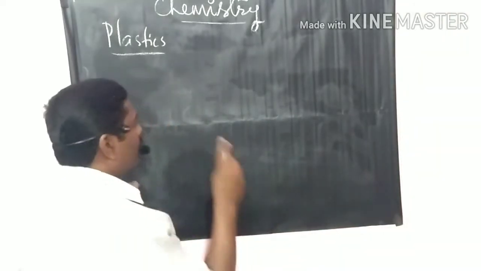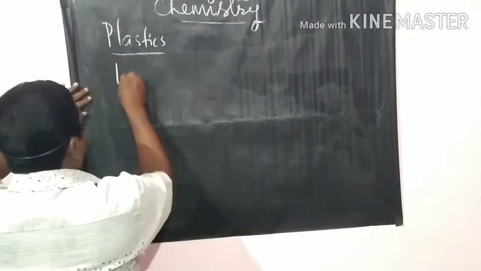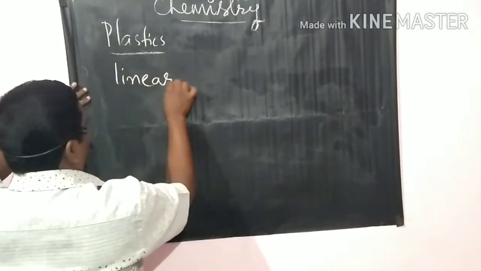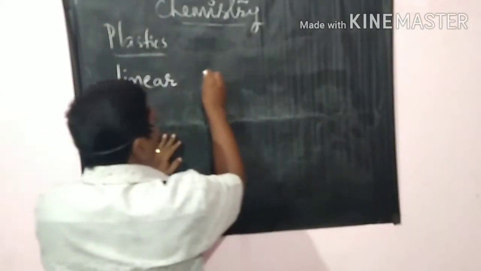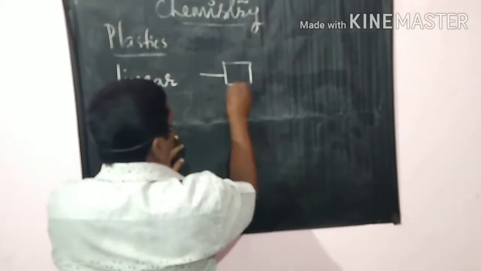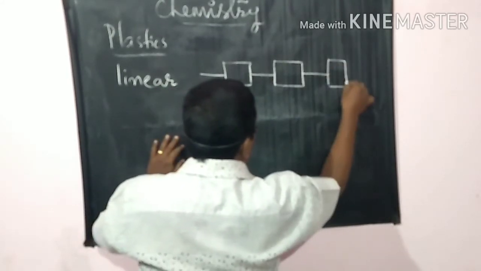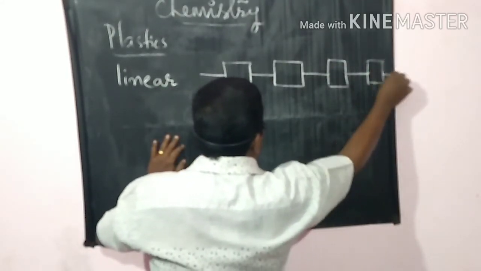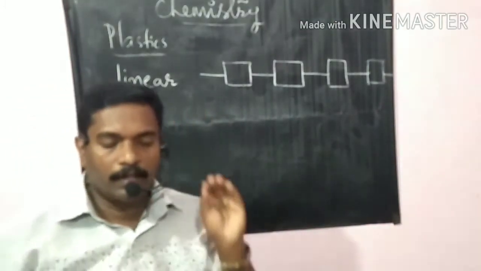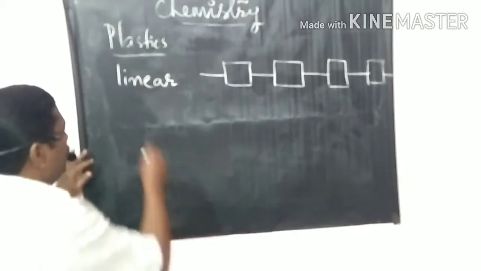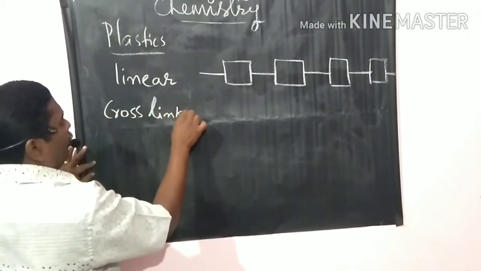Here we are discussing only two types, like linear. See how the linear arrangement is. This is one unit and this is another unit. This is the linear arrangement of plastics. And the second one, cross-linked.